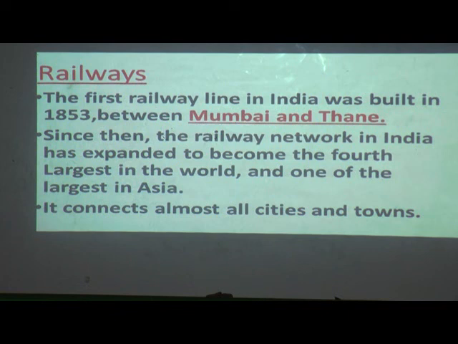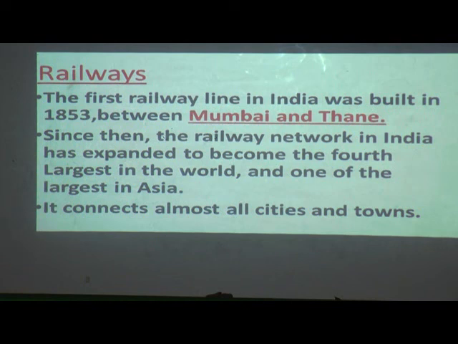Since then, the railway network in India has expanded. Here expanded means it has been enlarged to become the fourth largest in the world. The railway network of India has become very huge. It has become the fourth largest in the world and one of the largest in Asia too.